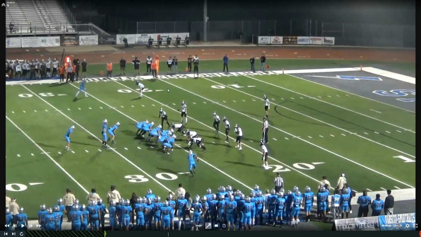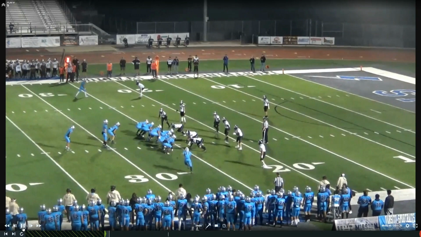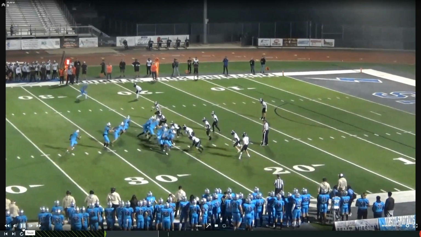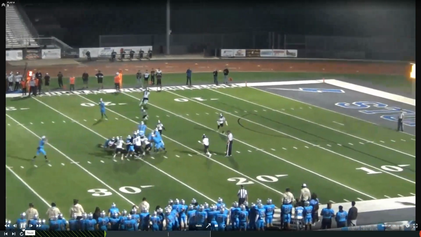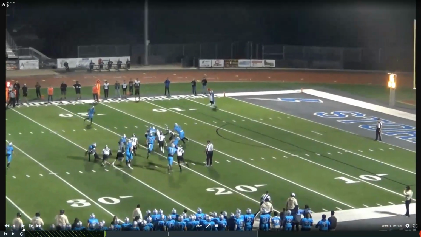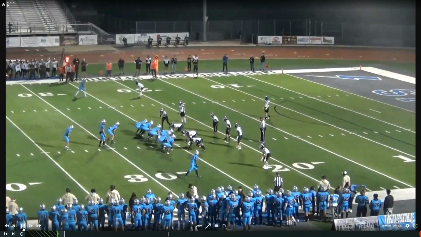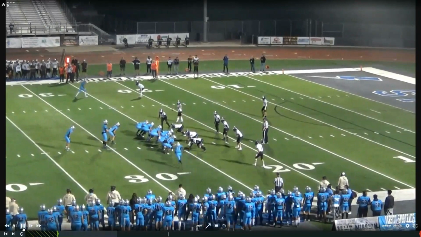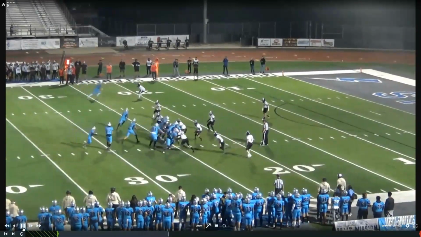Next play is going to be another two-play segment. We want to take a look at this D-end on both plays. I want to take a look at his actions. I'll let it play. You can take a look. Yep, he does go low. Rewind it one more time so we can take a look. That D-end goes low on the blocker. This is a foul for illegal block below the waist.